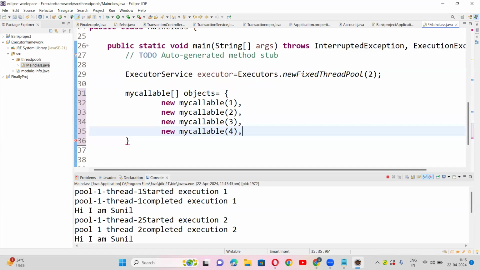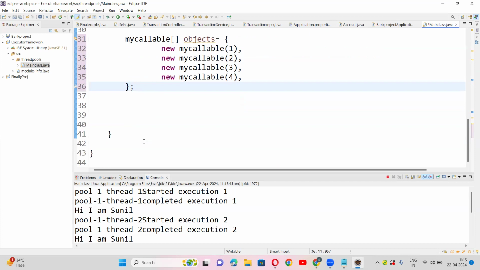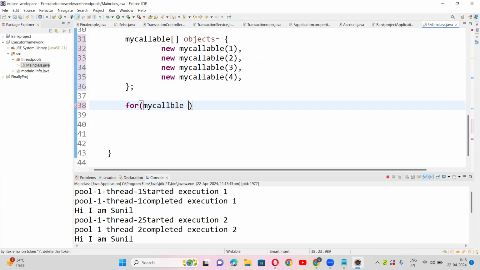Like this, we have created 4 objects in the array. Now with the for loop, we'll process each object and submit each object, so that it will execute the call method. Guys, is that fine? Yes, sir. Take a for each loop, my callable obj colon objects. Is that fine, guys?